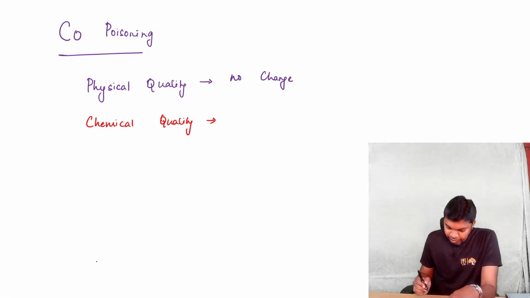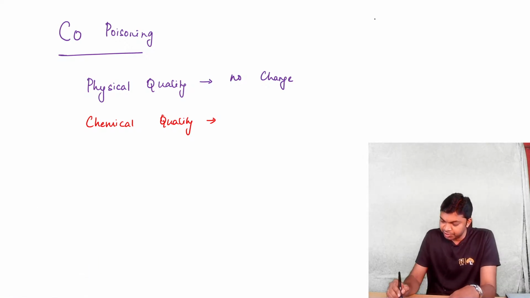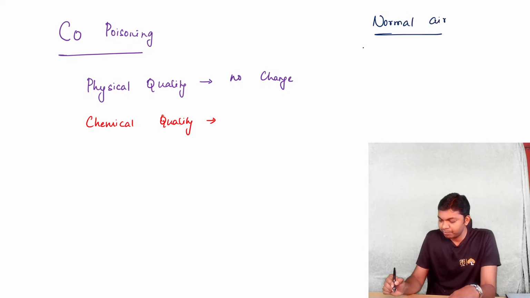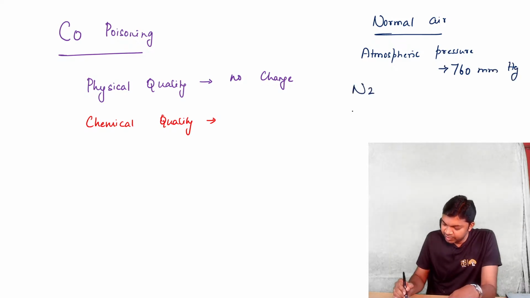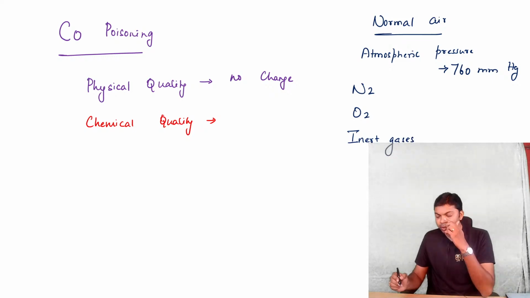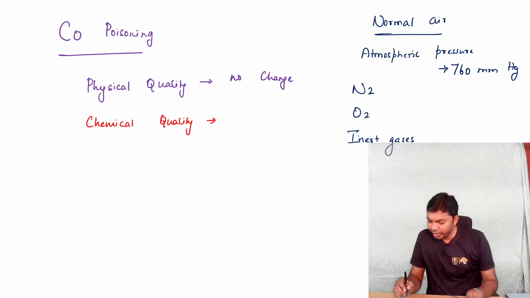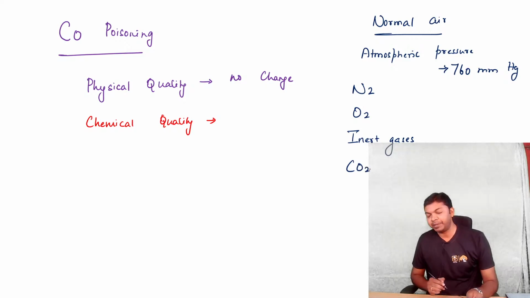To understand this, you need to know what is normal air composition. Normal atmospheric pressure is 760 millimeters of mercury, which is made of nitrogen, oxygen, inert gases, which include argon, krypton, helium, and then we have carbon dioxide.